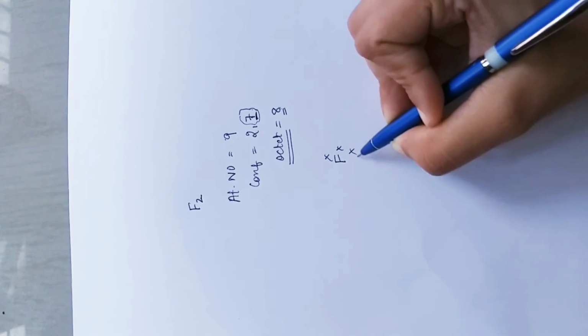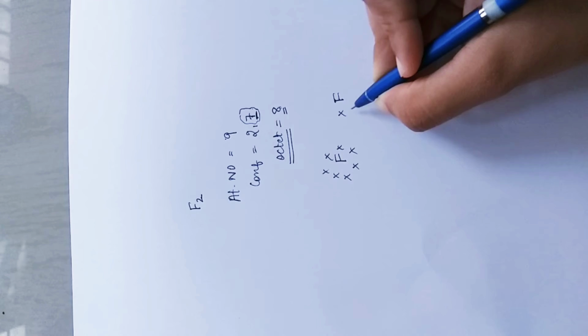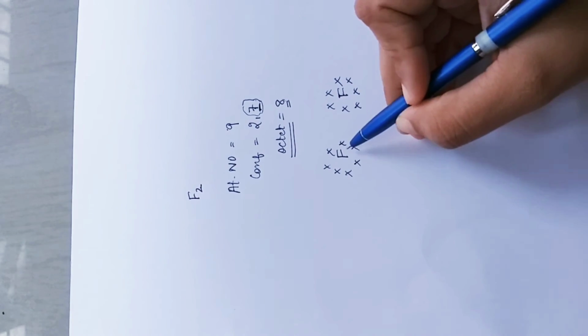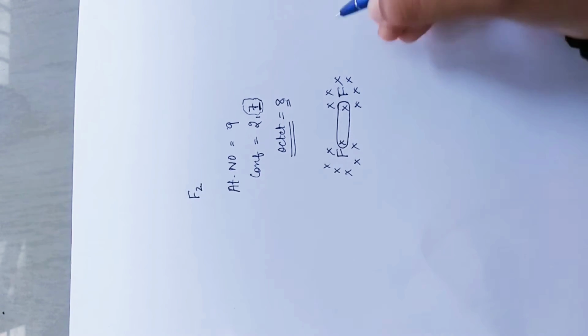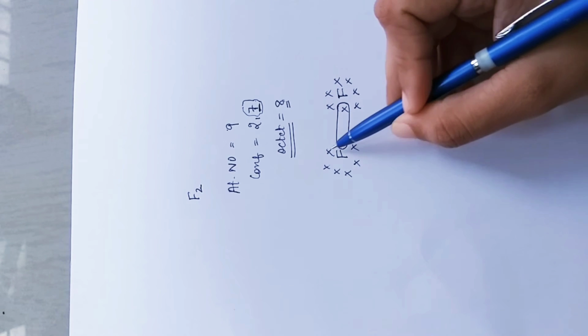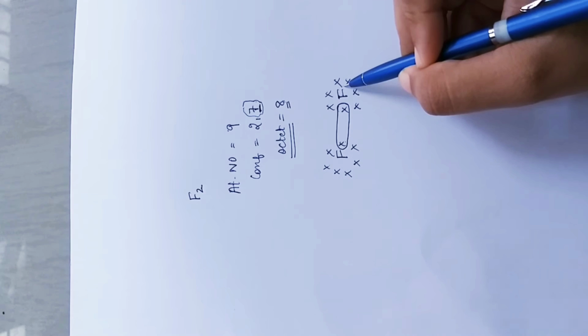1, 2, 3, 4, 5, 6, 7. For the other fluorine also 1, 2, 3, 4, 5, 6, 7. Now this one is going to share an electron with the other fluorine. It means that 7 is already there in this fluorine, 8 would be from this one.